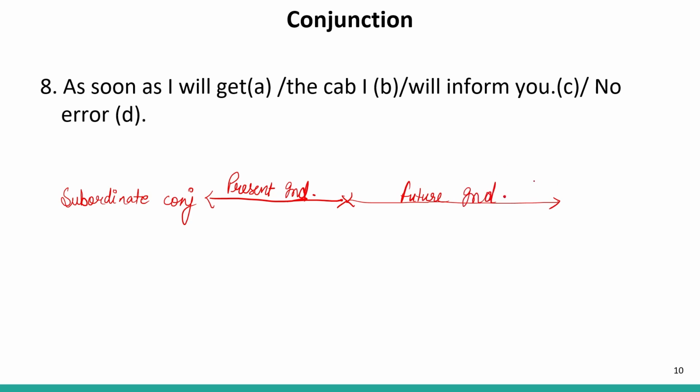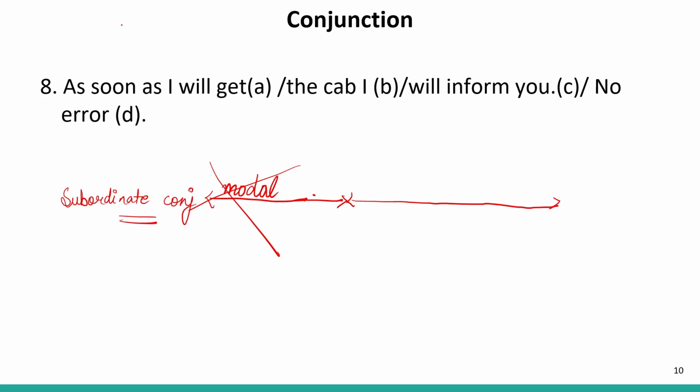Maybe it is possible this is future perfect as well. We cannot use any modal like will, shall, would, should just after the clause of a subordinate conjunction. That means in the conditional clause or the subordinate clause, we cannot use any modal. Will, shall, would, should, can, could, may, might should be avoided in the subordinate clause of a sentence.